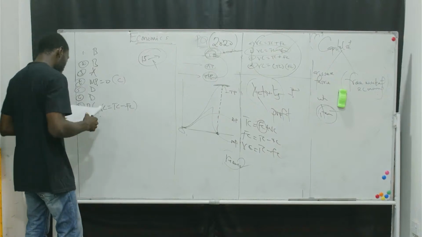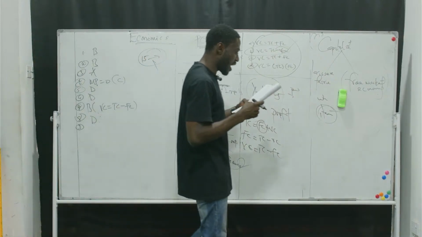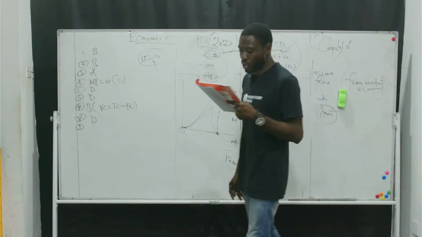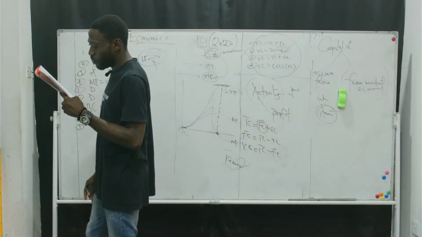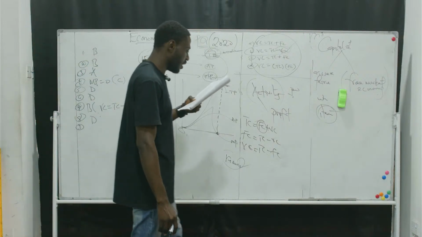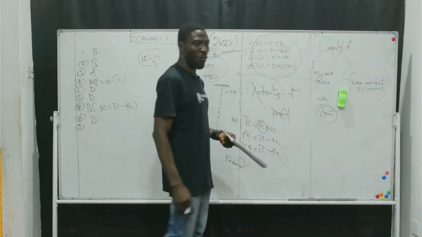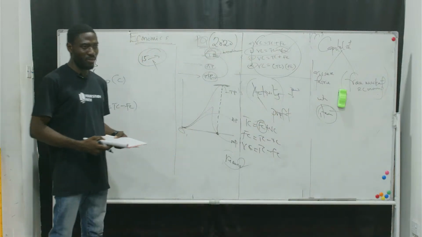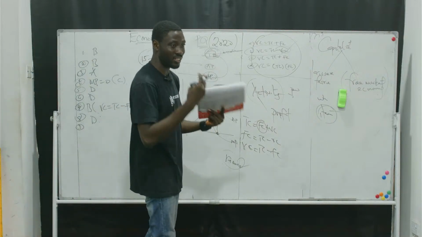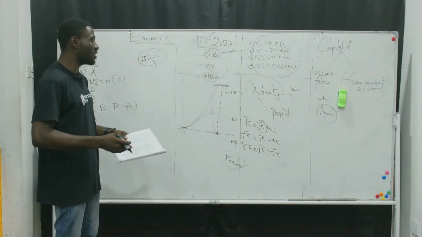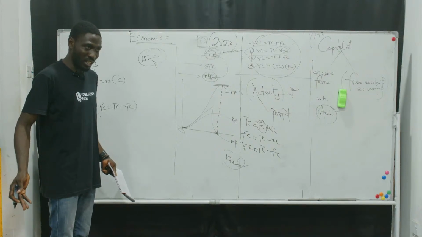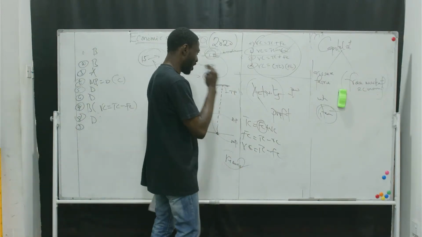Question 9. Choice in economic life is necessitated by dash. A, the need to construct a scale of preference. B, the opportunity cost of consumption. C, unlimited want. D, scarcity of resources. Why do you make choices? You only make choices because you know your resources are scarce. If the resources were infinite, choice would not be at play.